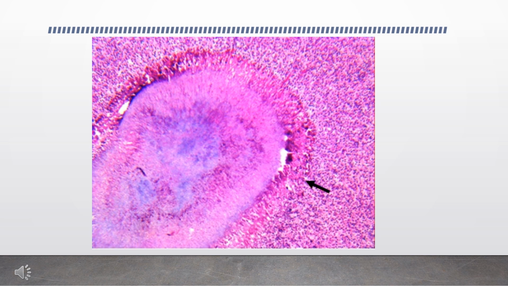So this arrow shows the ends of the filaments, which are eosinophilic in nature, whereas the center area you can see is hematoxyphilic. This is what I explained in the actinomycosis class: centrally there will be a hematoxyphilic area and peripherally an eosinophilic area, which gives the ray fungus appearance. This is what they have explained in Shafer's book also. I hope you have understood the meaning of that paragraph.